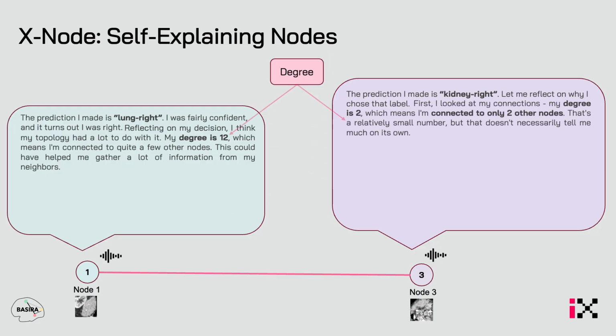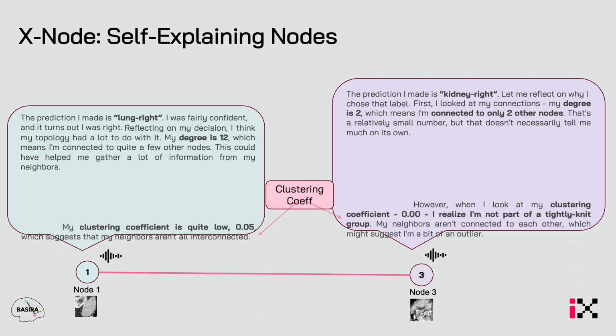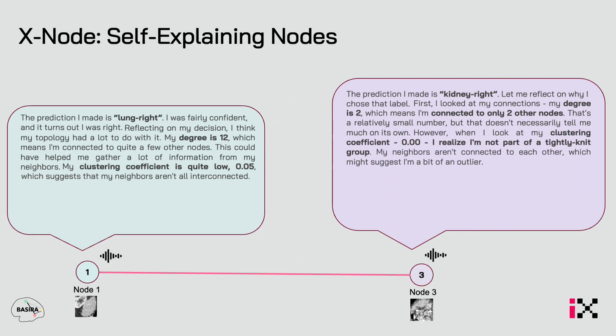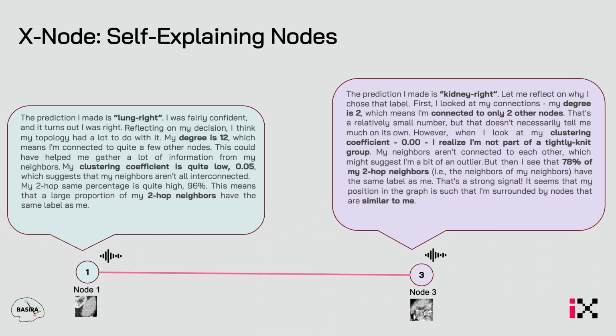And then they both dive into their topological features. For example, they both talk about the degree. Node 1 has a degree of 12, node 3 has a degree of 2. So they are both trying to reason about some of their features. Then they dive into more features, maybe like the clustering coefficient, and then further into more features, maybe the 2-hop neighborhood. This way, they reason all over it and try to understand why they have chosen a particular label compared to their neighbors, or maybe their degree or clustering coefficient.